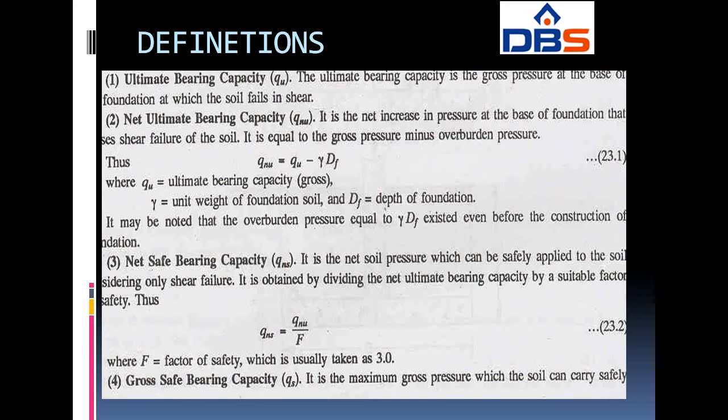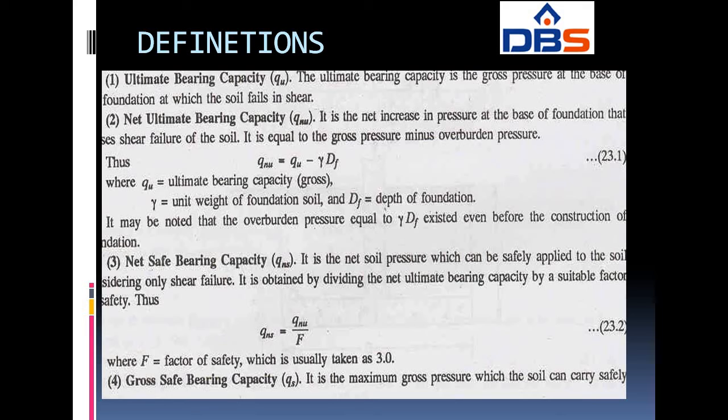Next one, net ultimate bearing capacity. It is denoted by QNU. QNU is equal to QU minus gamma DF. That is, ultimate bearing capacity minus unit weight times depth of the footing, depth of the foundation. This type of formulas are very important. You have to remember all those formulas.